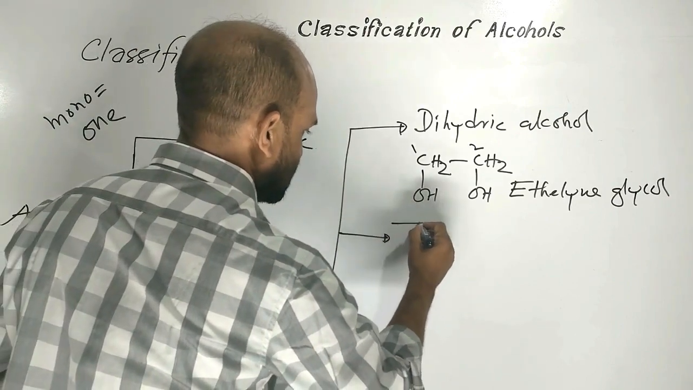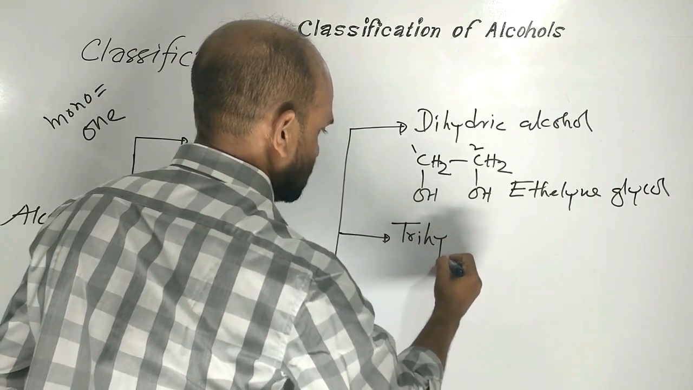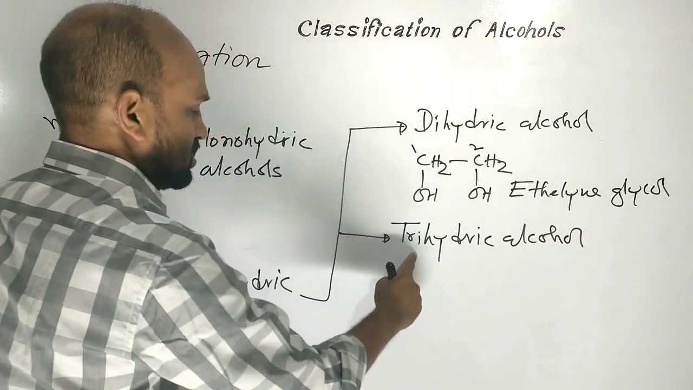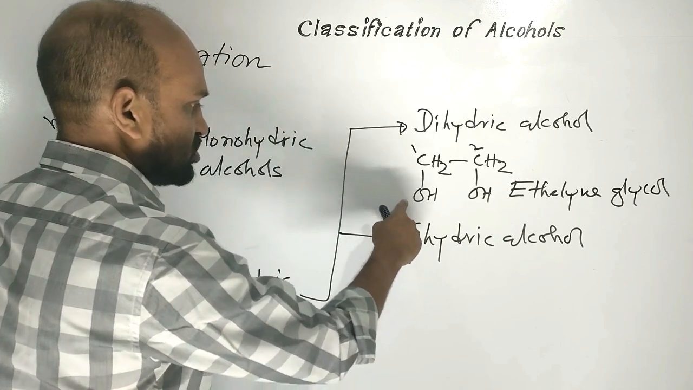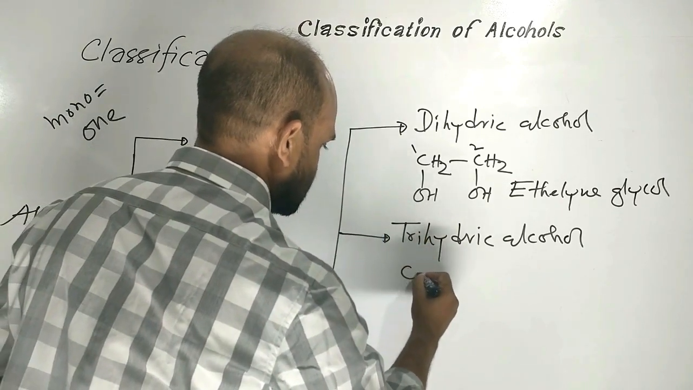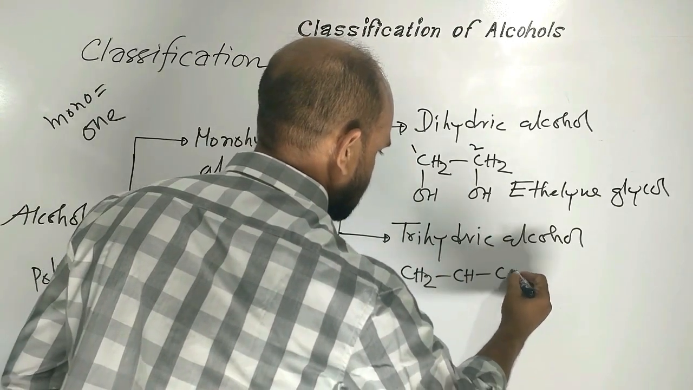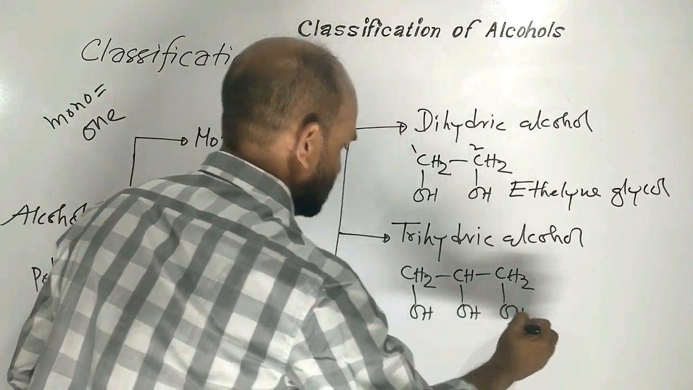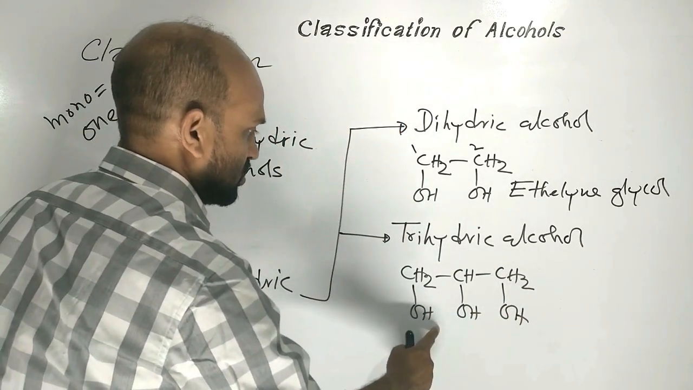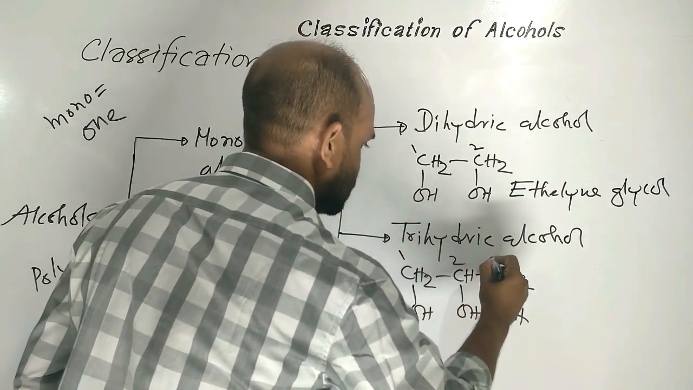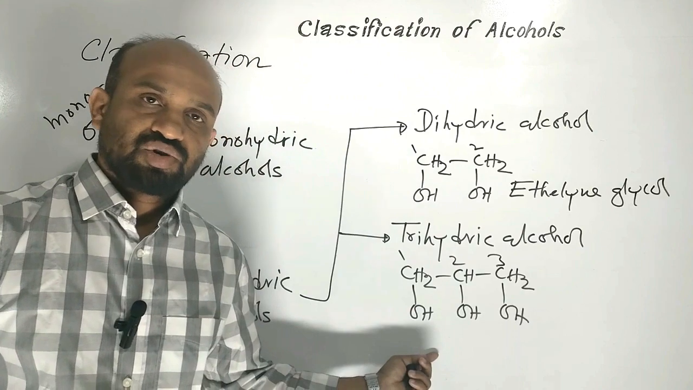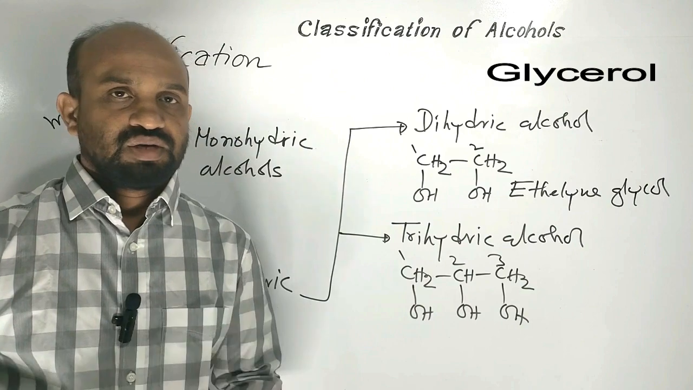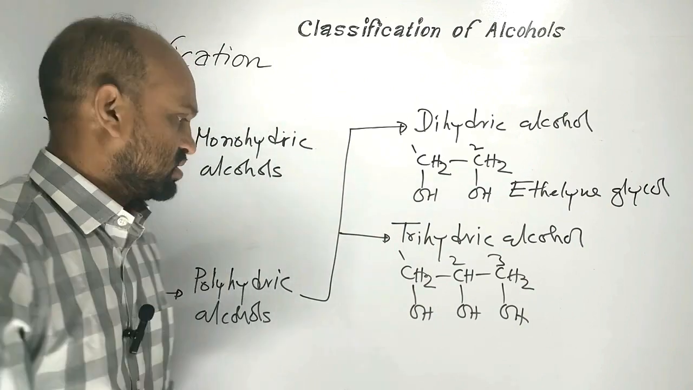Another group is trihydric alcohol. Alcohol that contains 3 hydroxyl groups. For example, this one: 1, 2, 3. Trihydric alcohol. Its name is 1,2,3-trihydroxypropane. This is also known as glycerol. It's a kind of polyhydric alcohol.